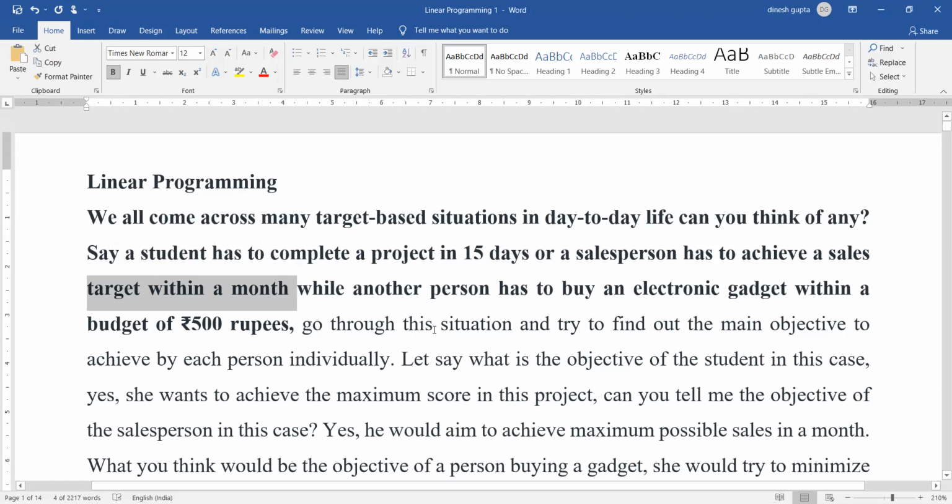So what you do is you try to find a solution that can give you the maximum profit or the minimum cost, because it is related to finding the optimal solution, and the optimal solution can be both maximization or minimization of something. And linear programming is one of the very important and powerful tools which are used to find the solutions to these optimal problems when you have limited resources available with you.